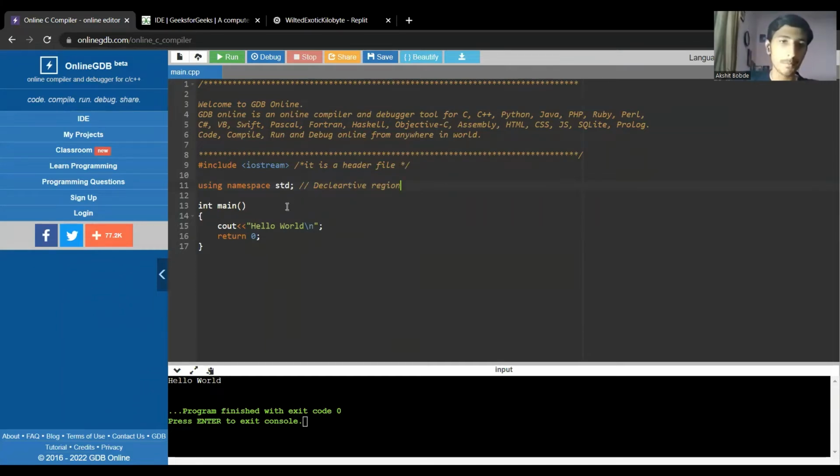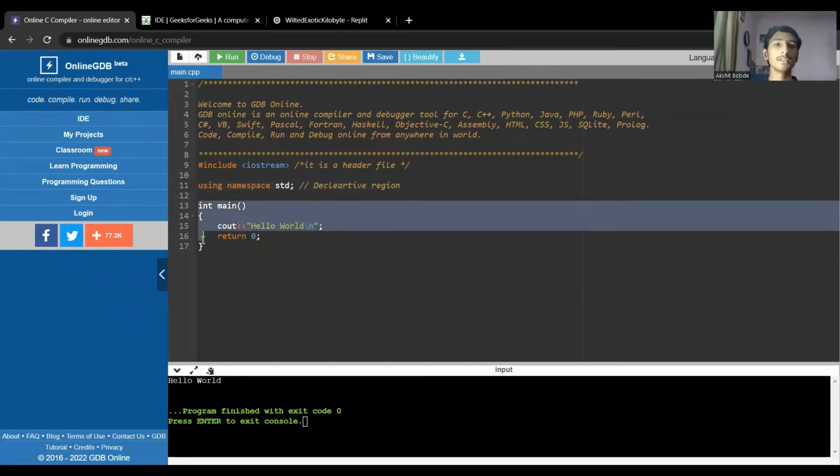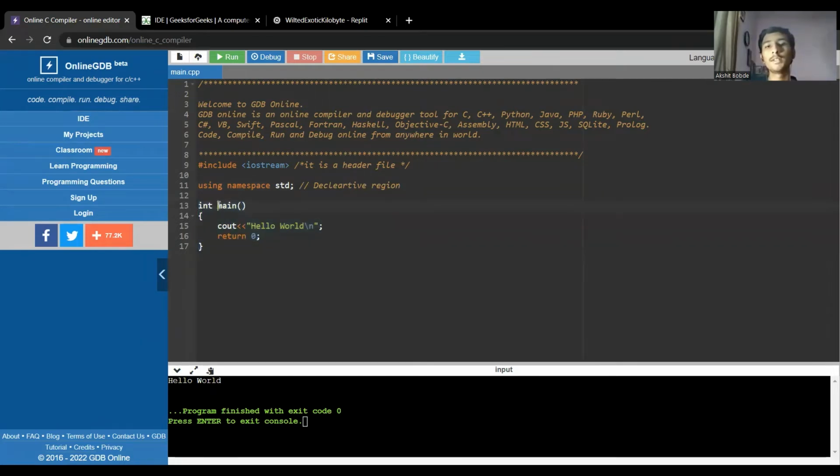Now coming to the main function. What is main? Main is a function which has a return type of int, so this function is returning an integer. Here you can see it is returning 0. This is a very simple and basic C++ program, so no need to worry. Main is basically the entry point of any C++ program. Whether you write hundreds or thousands of functions, it doesn't matter, but the entry of the C++ program will be through main only.